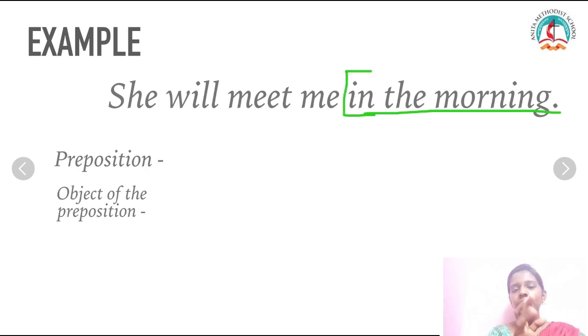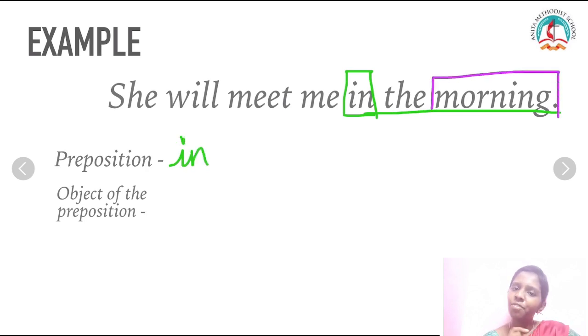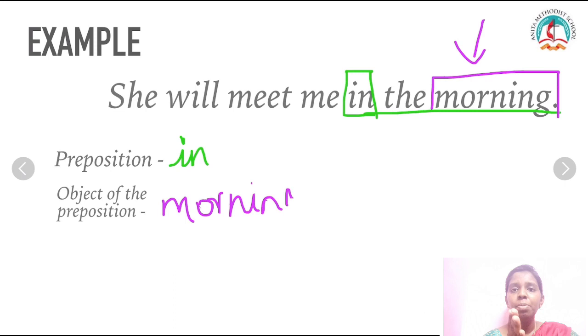So "in" is my preposition here. The object of the preposition is morning. Very good. So now it is easy. This acts as an adverb here. She will meet me when? In the morning. It answers the question "when" here.